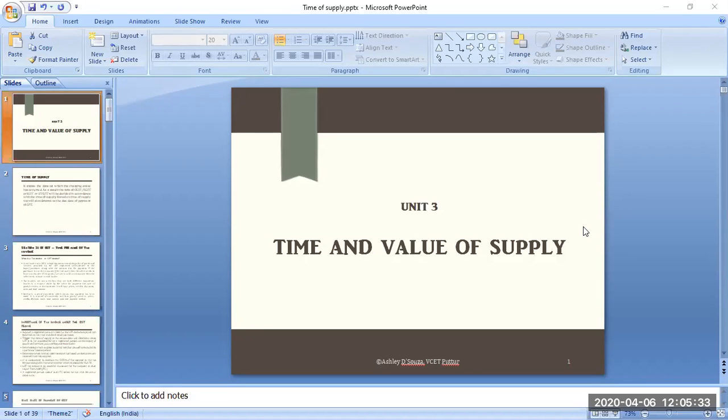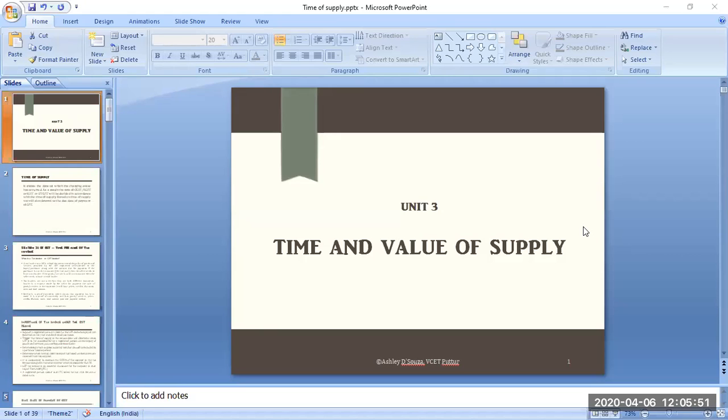The supplier supplies goods or services. So what is the value of it? How are you going to derive it? These are all computations we did. We looked at a lot of problems and solutions, so that covers everything. Even though the syllabus mentions value of supply here, we are not going to cover that because it's already covered in the second unit.